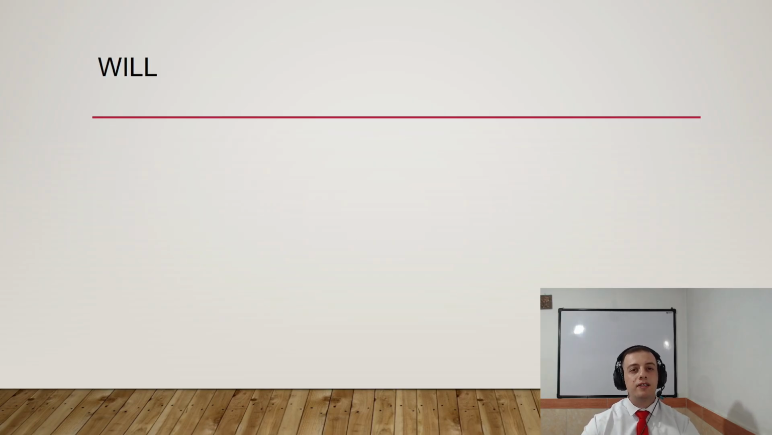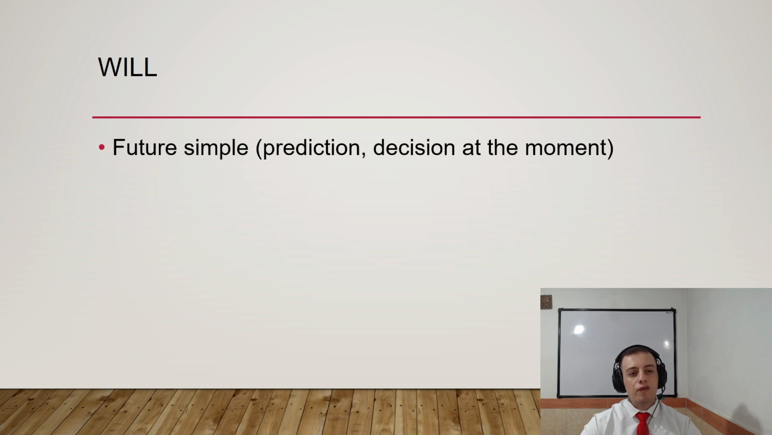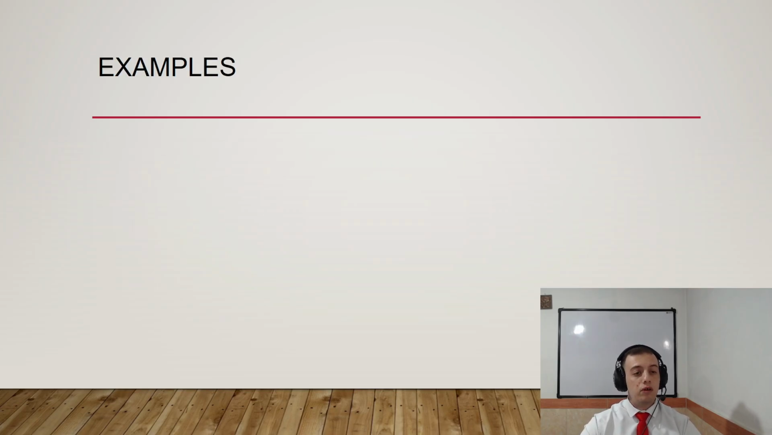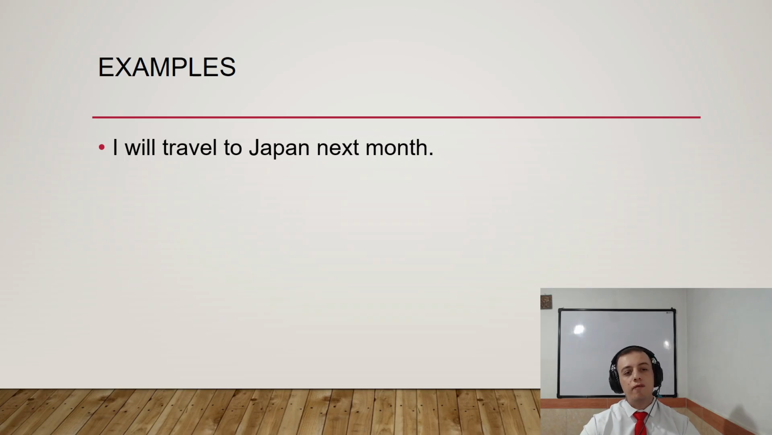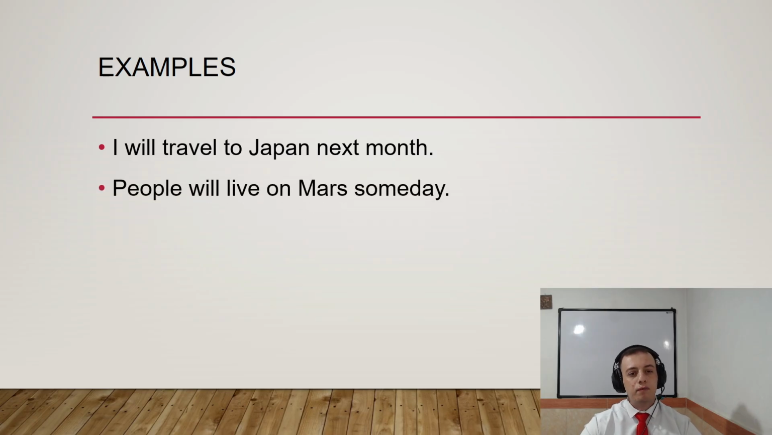So now let's talk about will. Will is used for future simple, for prediction, decision at the moment, or willingness in future, something you want to do, or offers. We use will for offers. Now take a look at examples. I will travel to Japan next month. This is a prediction for future. People will live in Mars someday. It's a kind of prediction.